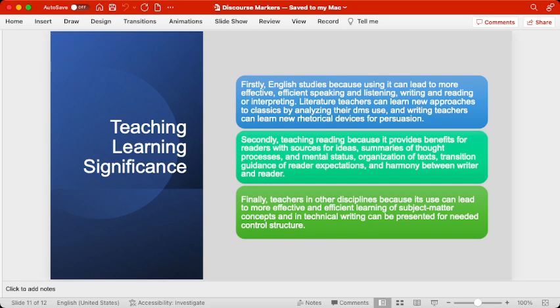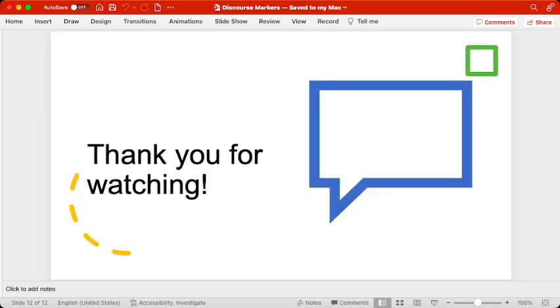And therefore, at the end, we can say that these discourse markers are really very helpful in teaching and learning the English language. When we are teaching English, it becomes more comprehensive and more interpretable if we use discourse markers. And secondly, while you are learning English, it helps us remain organized. We can understand English in a better way if these discourse markers and their use are clarified and understood. And finally, this is very important because it makes teaching and learning very effective, the concepts become much clearer, and the technical things involved are also understood in a very controlled manner. So that is what we can say about these discourse markers.